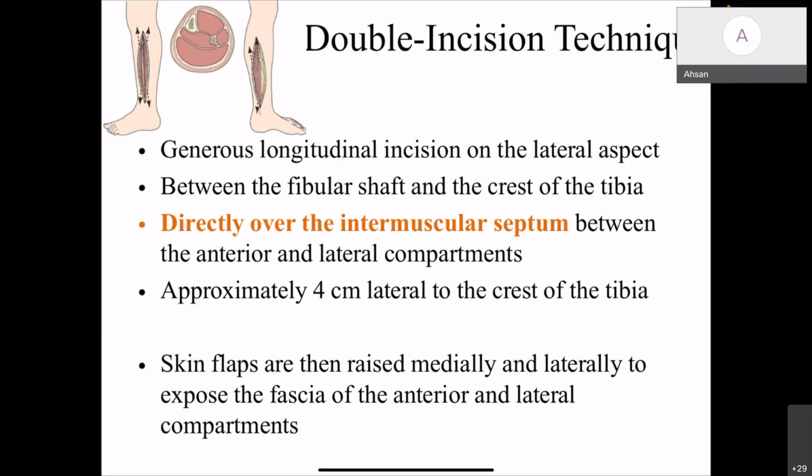There are two techniques: double incision technique and single incision technique. We'll go with the more common double incision technique. In this, the first incision is a generous longitudinal incision on the lateral aspect between the fibular shaft and the crest of the tibia, directly over the intermuscular septum between the anterior and lateral compartments, approximately 4 centimeters lateral to the crest of the tibia. Skin flaps are raised medially and laterally to expose the fascia of the anterior and lateral compartments.